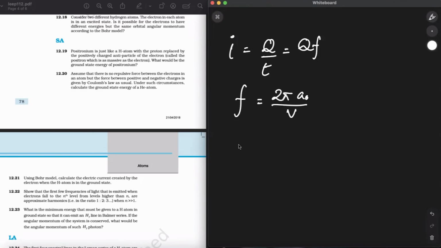So now the next thing that we can do, we can simply write the current as Q times frequency, so 2 pi A naught upon V, and charge Q, the charge for an electron is E. Alright, so the electric current has been given by this. Now, moving on to question number 27.